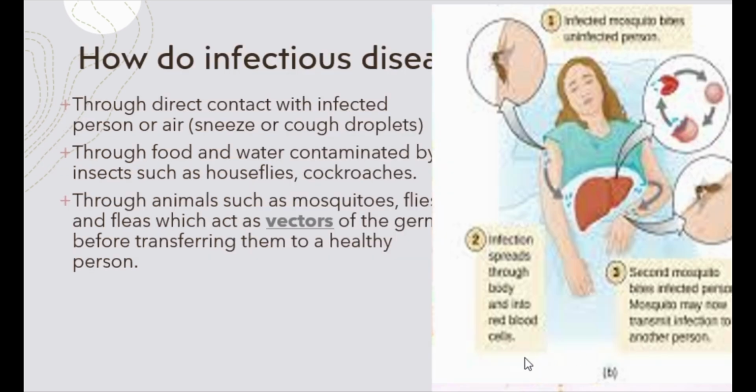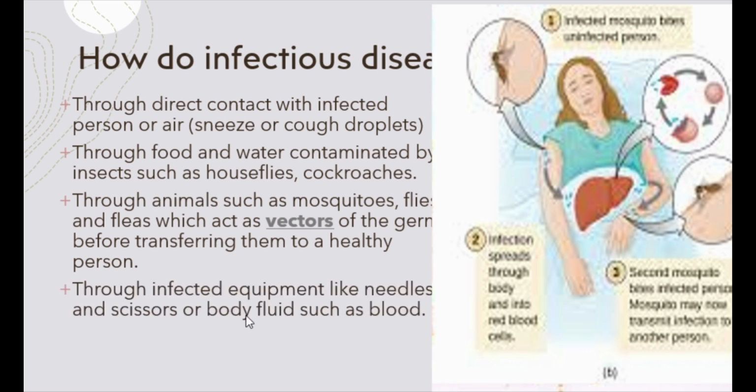The image over here is an example of how malaria spreads from person to person. When the mosquito has previously sucked in the blood of an infected person and then bites an uninfected person, the malaria-causing protozoa are transferred into the body of the uninfected person and multiply there in large numbers.